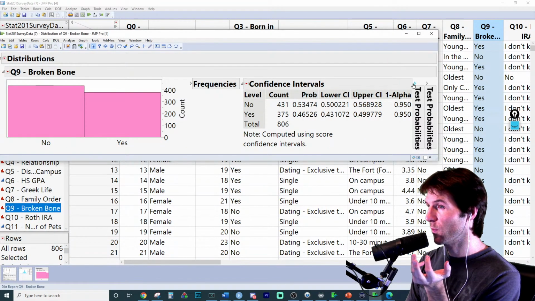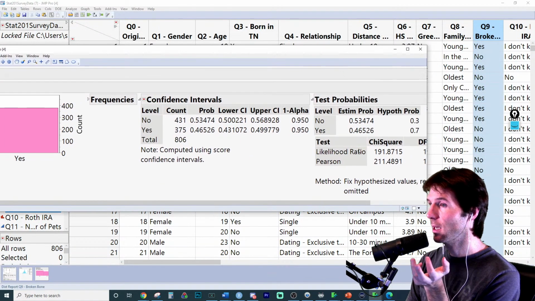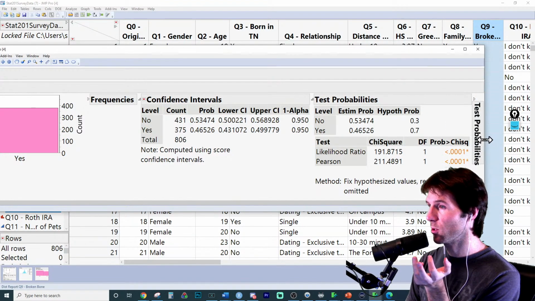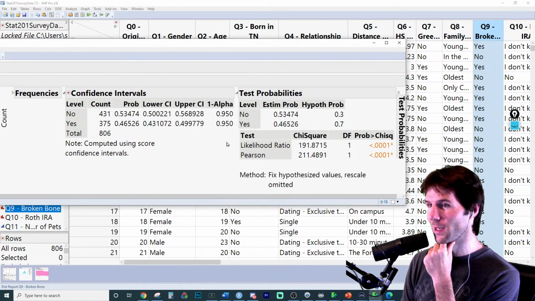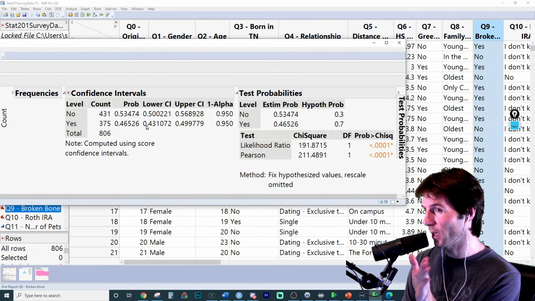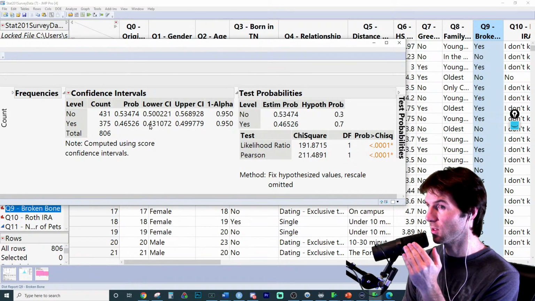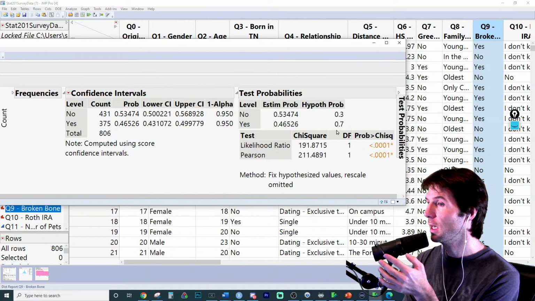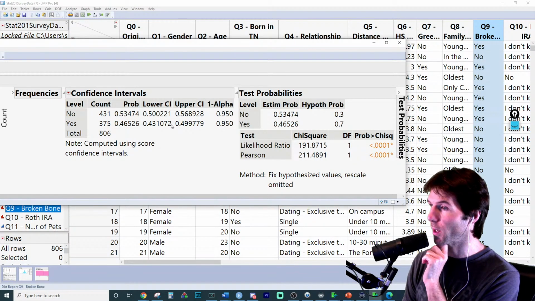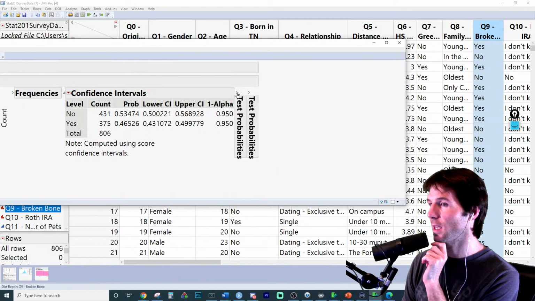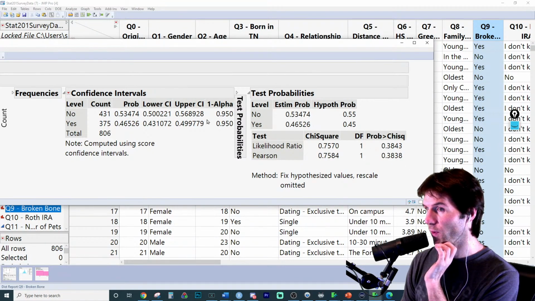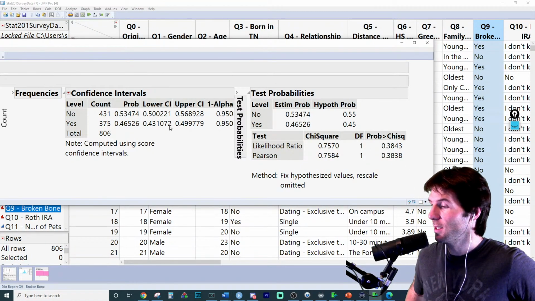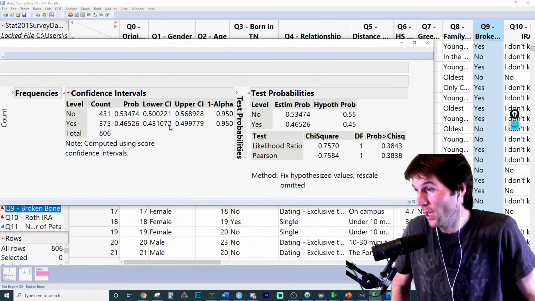But compare that to the first test we ran where someone guessed 70%. Given our sample results right here, 70% is not very likely true. So your friend who said, I think 70% of UT has broken a bone, and you're like, no. With what I observed, my interval tells me that I'm 95% confident that it's somewhere between 43 to 49%. The value of 70 is outside my interval of what I think is true. So you would reject this value right here. But your other friend said, well, I think it's 45%. You'd say, well, yeah, that's in my interval. So you see how 45 is contained in the interval, so we would not reject it. So anything inside the interval is a value we would not reject.